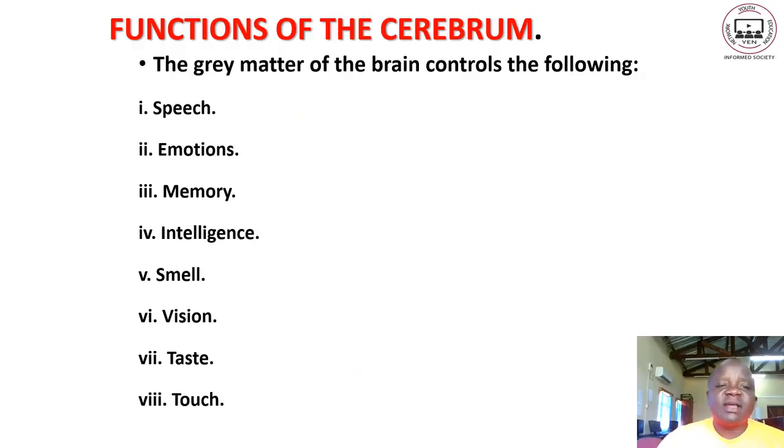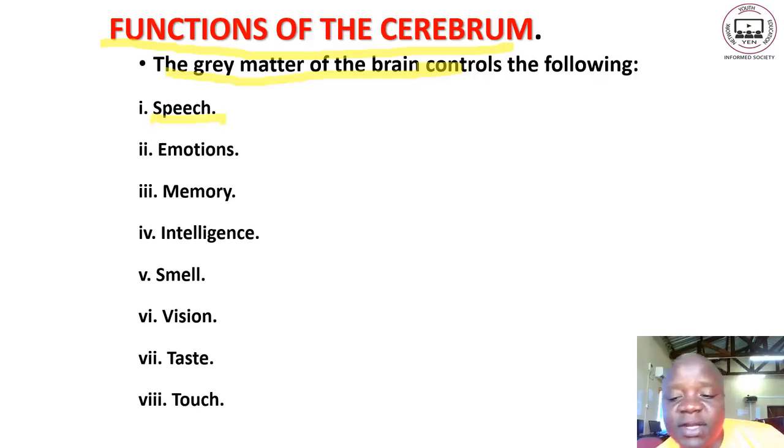Let us look at some of the functions of the cerebrum. So we are saying the gray matter of the brain controls the following. Number one, speech. For you to speak, somebody should be able to hear you. It means the cerebrum is working there. Number two is emotions. Others become sad or angry. Number three, memory, it can store things. Number four, intelligence. Some people have an IQ, intelligence quotient, that is very high. Others very low. It's because of that brain.